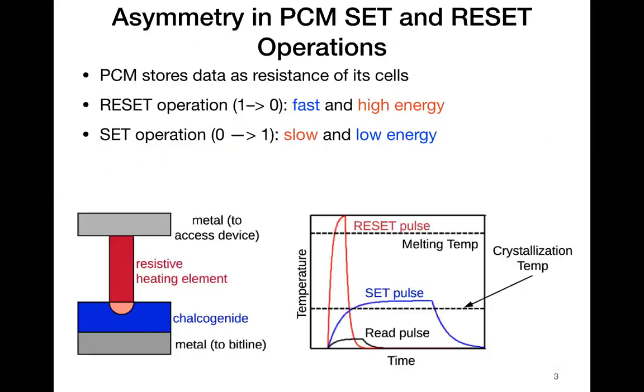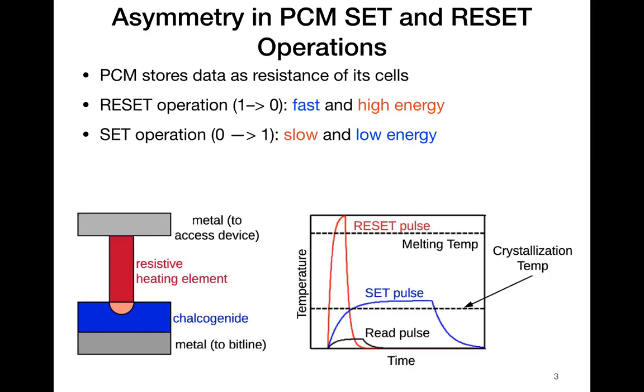To start with, we give a brief overview of PCM or phase change memory, which is a non-volatile memory where data is stored as resistance of cells. The figure to the left shows the structure of a PCM cell built with chalcogenide material and a heating element to induce phase changes. The figure to the right shows the temperature profiles needed to read, set, and reset in the cell.